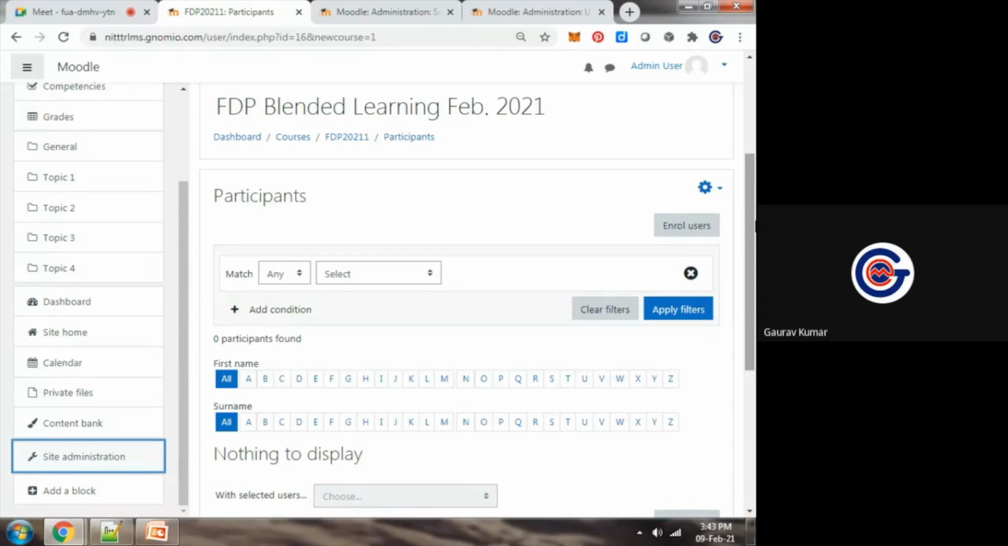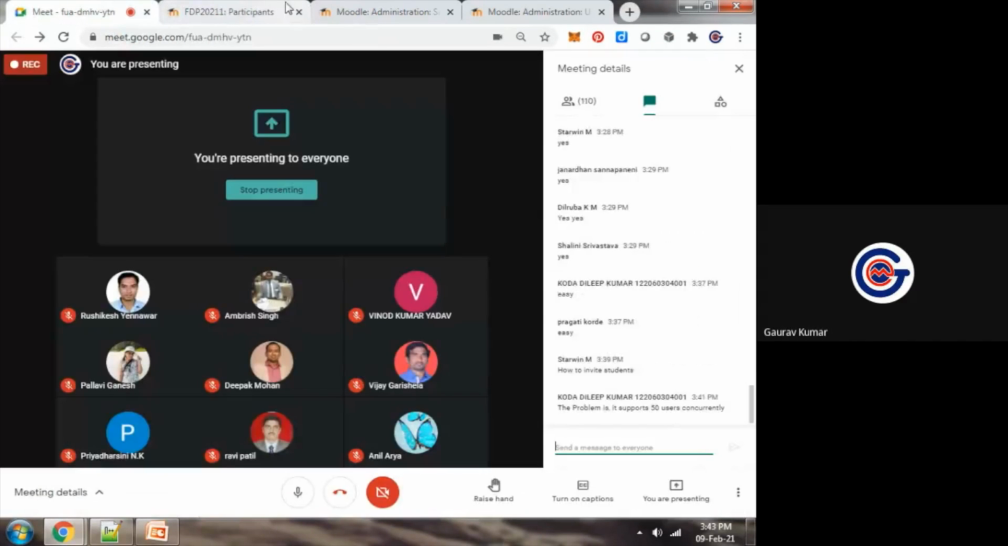Even after creation of the user, yes, it can be customized. As there is one query from Dilip Kumar, about 50 users concurrently. Actually, we are using a free account.